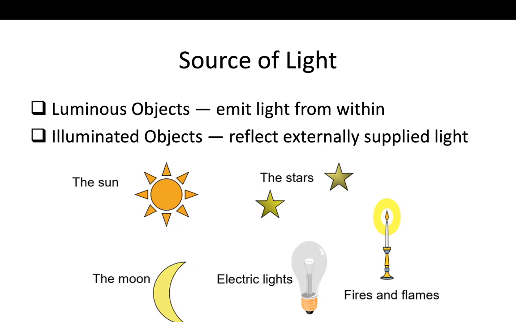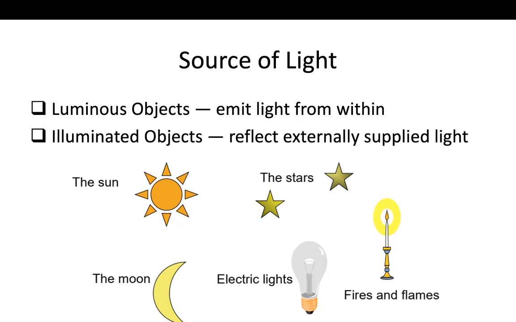The third example is electric lights. When we turn on a bulb, it gives us light, so that is a luminous object. That's why nowadays the power of electric bulbs or LEDs is measured in lumens. So these are luminous objects.